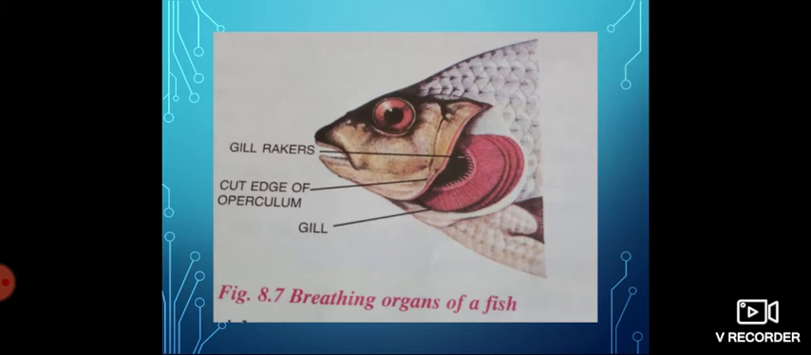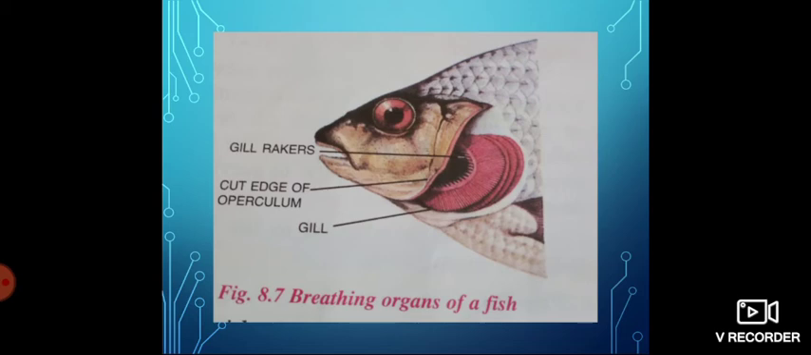So the fish takes the water through the mouth and it is expelled out from the gill chambers on either side. As the water flows through the gill chambers, the gill filaments are there. These gill filaments take the oxygen dissolved in water. During the time when the water passes through these gill chambers, the gill filaments present in them absorb the